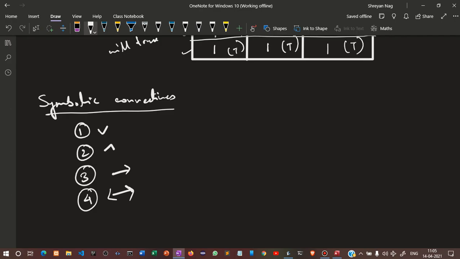Okay. So the first thing is called disjunction. Second one is called conjunction. Then this is called your implication.